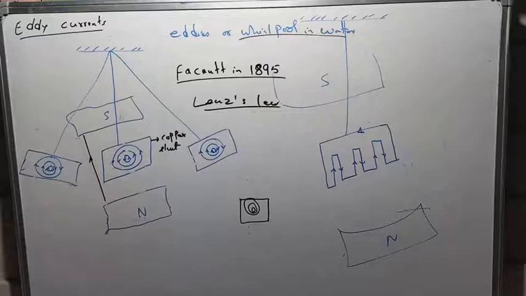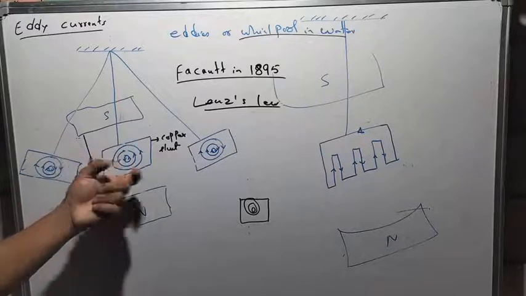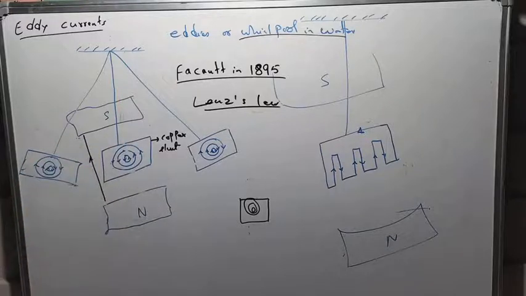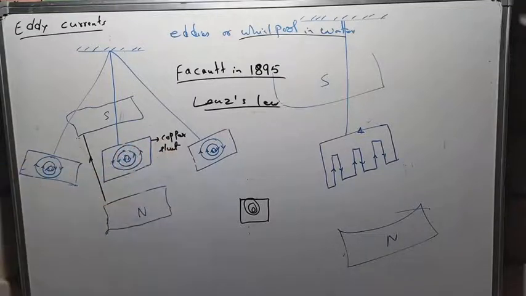Because according to Lenz's law, the induced current will have to flow in such a direction so as to oppose the motion. So when I say to oppose the motion, it means these currents are circulating in the sheet in such a way that this copper sheet will stop very soon.